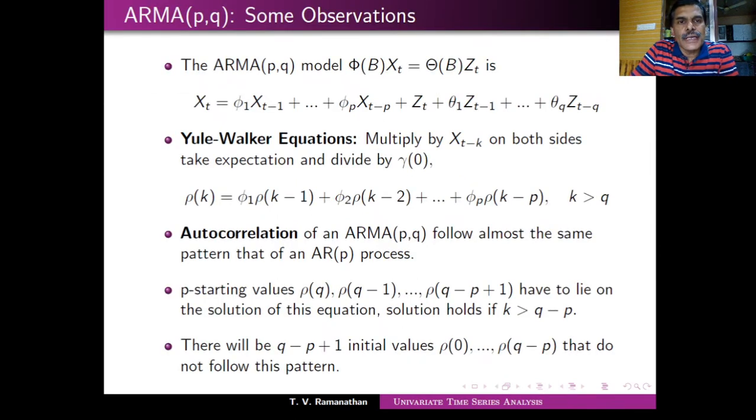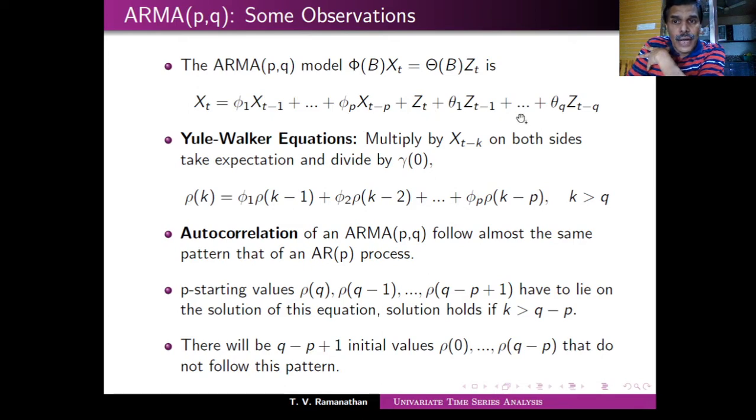So let's look at the ARMA(p,q) model. You have the ARMA(p,q) model: x_t equals phi_1 x_{t-1} plus ... phi_p x_{t-p} plus z_t plus theta_1 z_{t-1} plus etc. theta_q z_{t-q}. Now, if you multiply by x_{t-k} on both sides and take expectations, and then also divide, what you get is gamma_k on the left hand side, and similarly gamma_{k-1}, and gamma_{k-p} you are going to have.